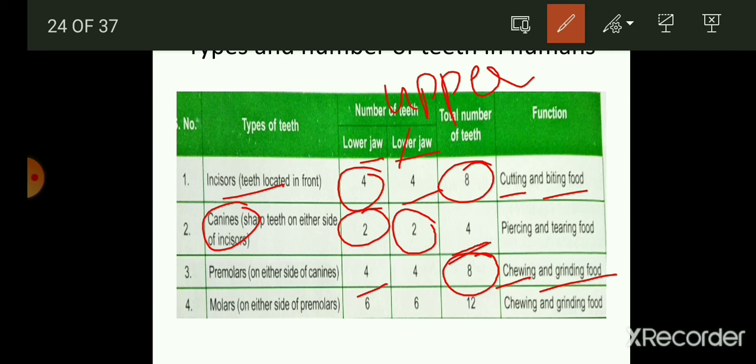Thereafter, at the last, we have molars, and these are 6 on the lower jaw and 6 on the upper jaw, so in total we have 12 molar teeth, and these also help in chewing and grinding of the food.